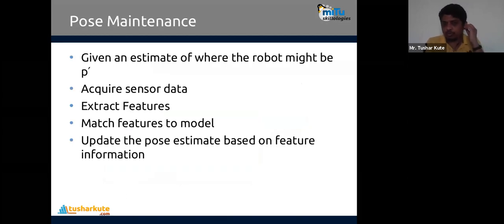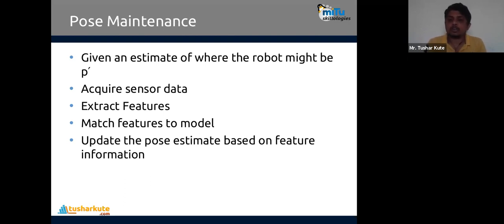So how is this pose actually maintained? Pose maintenance means the pose is maintained inside the particular program which is written for the robot. Let's see the common general idea and summary I have given here. Given the estimate of where the robot might be, p dash. It means I want that robot, whose current position is present here, at some distance place over here. The current position is p, and that position is p dash.